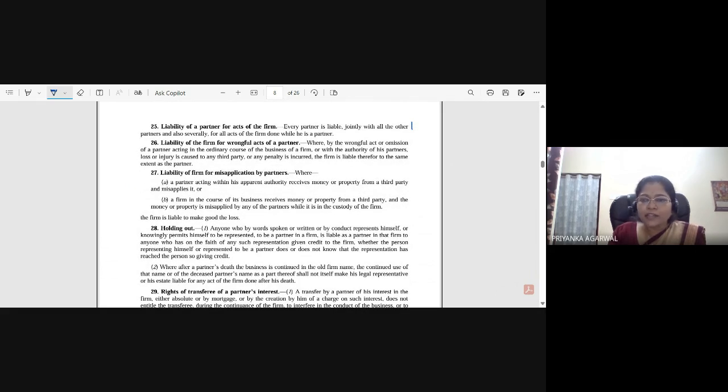Liability of a partner for acts of the firm. Every partner is liable jointly with all the other partners and also severally for all acts of the firm done while he is a partner. So whenever a question comes in your examination about mutual agency, include this section also. They are jointly as well as severally liable. It means the third party can ask the entire amount from Mr. A only, and it is not necessary to ask all of them. Whatever amount Mr. A has paid, they all are liable with regard to that.